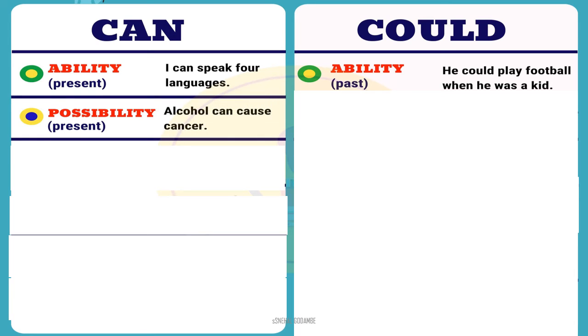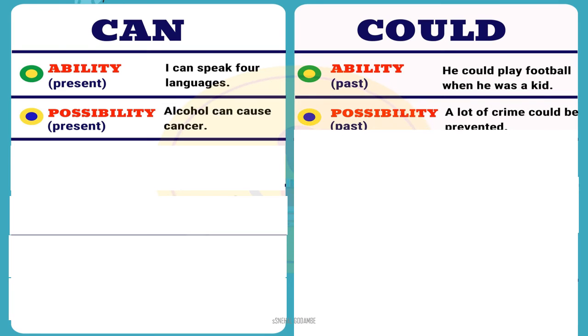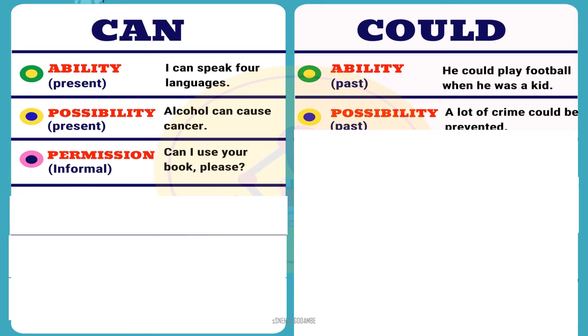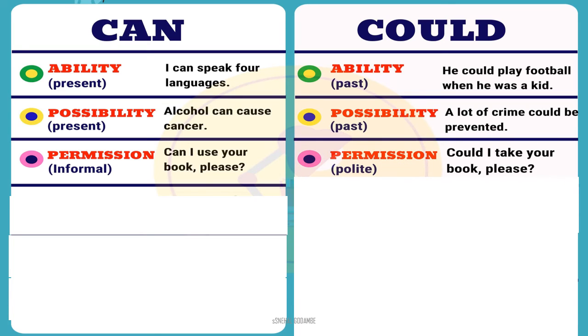Possibility in present: alcohol can cause cancer. And possibility in past: a lot of crime could be prevented. That was possibility in the past. For granting permission: can I use your book please? That is an informal manner. And asking permission in a polite way.